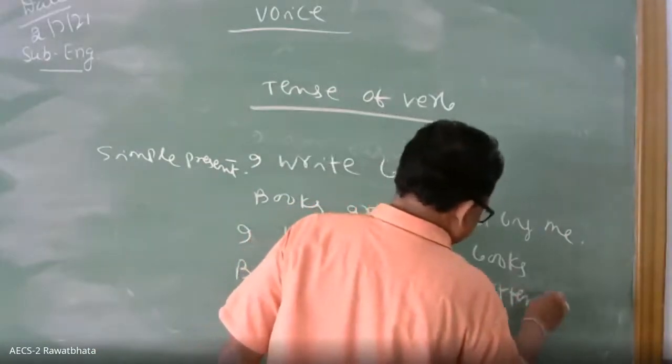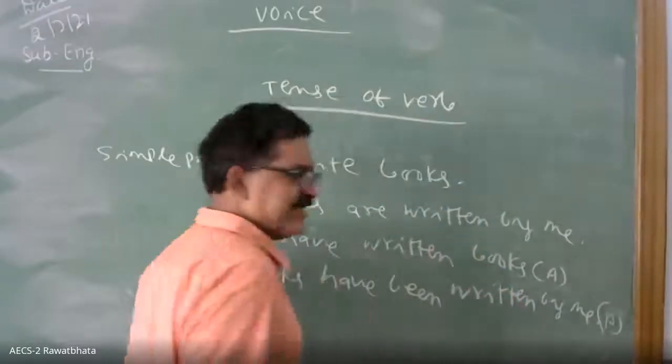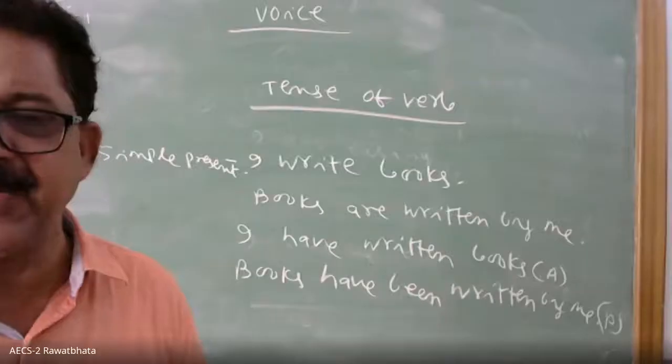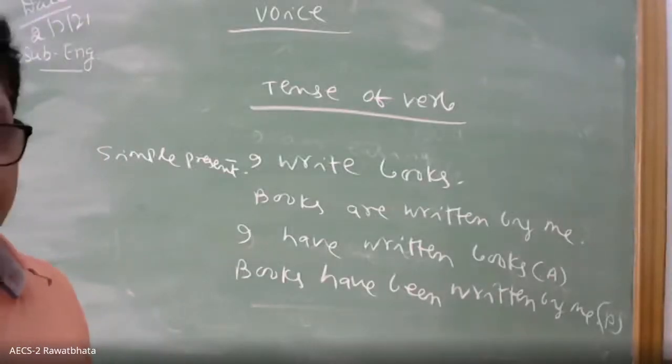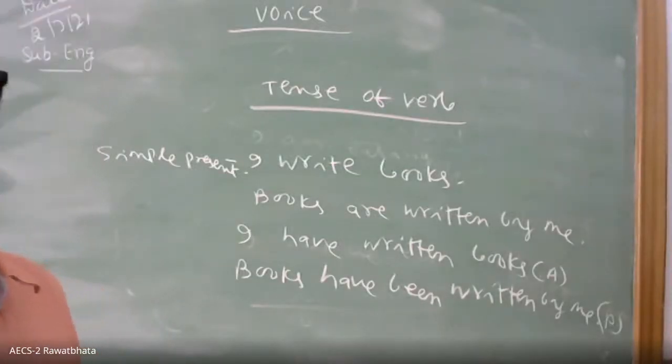It is passive. So this is active, and in the passive, been is used. See, if have or had is coming in the active, then been will be used in the passive.